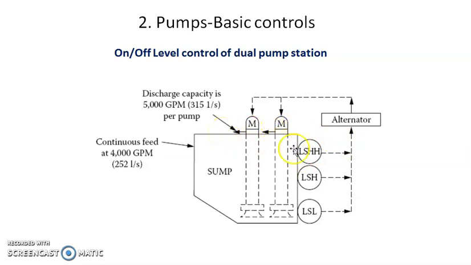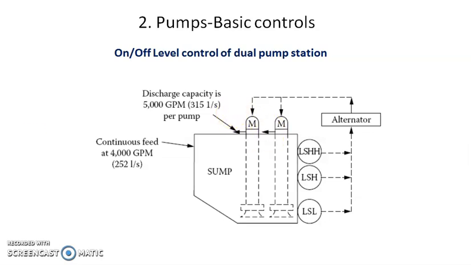And if the pumps are on, then the water level of this sump will keep decreasing. If it reaches level switch high, at that time it will stop one pump, and the other pump remains on. Then again the level decreases. If the level reaches level switch low, at that time it will stop the second pump. In this case, again there is a dual pump, and these dual pumps are controlled by controlling the level. So again it is called on-off level control of dual pump station.